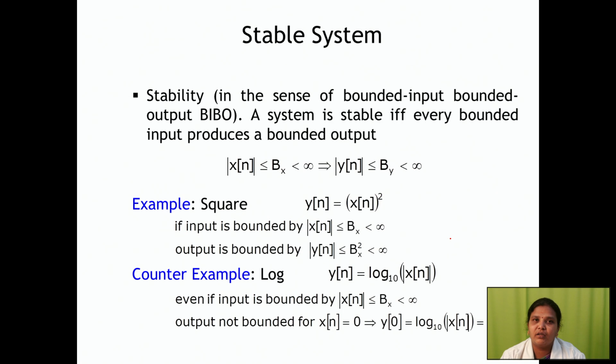So stable system, already I have said, for discrete also you have to check: if you are giving a bounded input and you are receiving a bounded output, that is your stable system. If not, that is your unstable system.